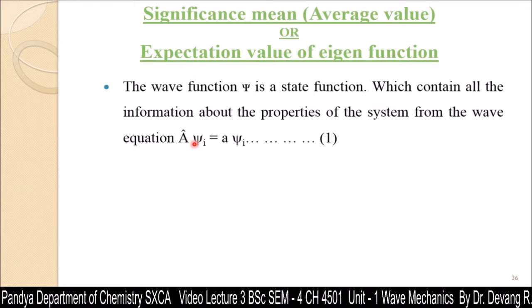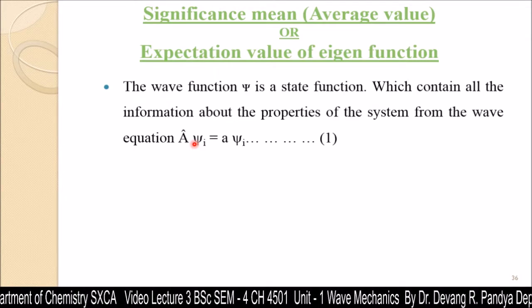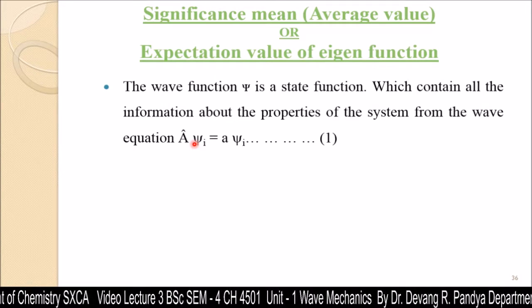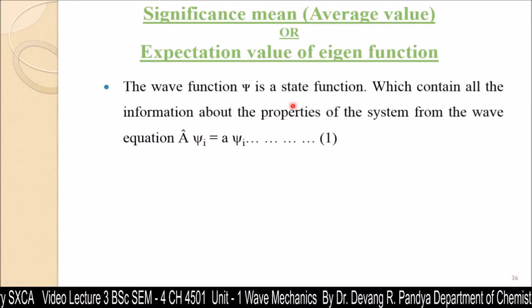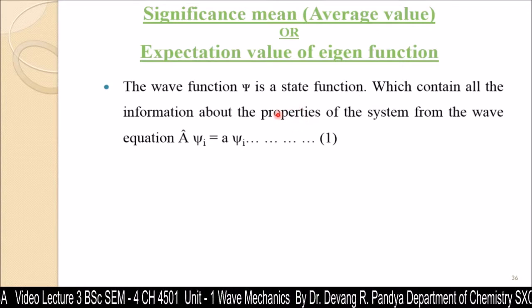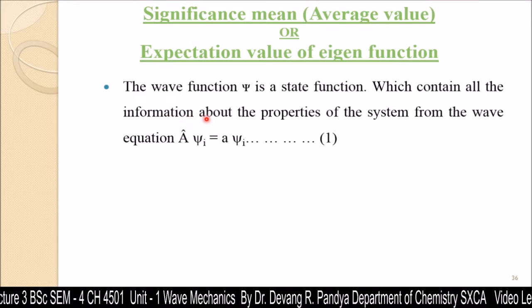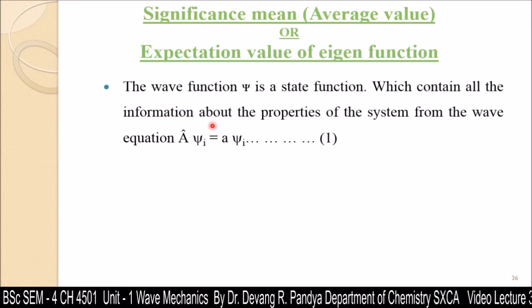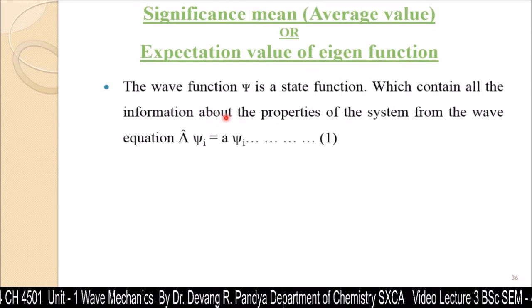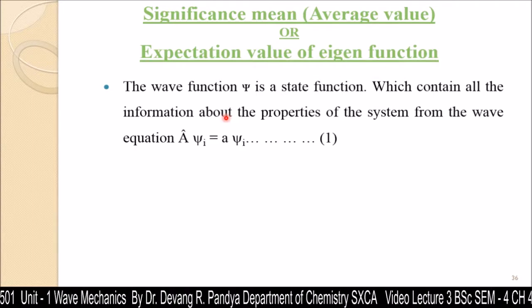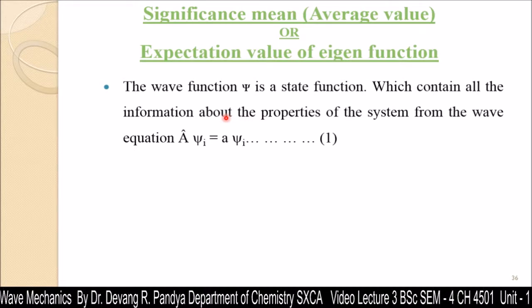So the position of that particle in space, the position of the particle with respect to the nucleus, its kinetic energy, its momentum, its total energy, these are called different properties associated with that particle. State function means it defines this information about the properties of the particle, like position in space, position with respect to the nucleus, kinetic energy, potential energy, and total energy of the particle.